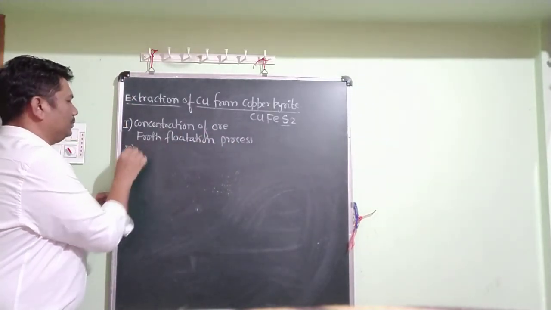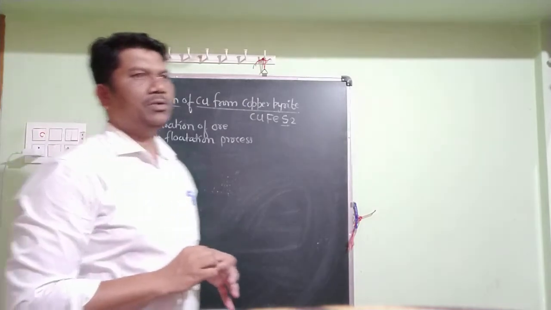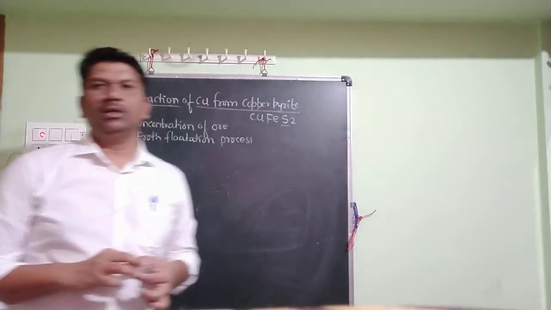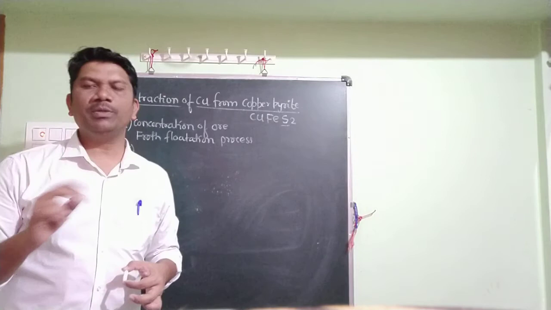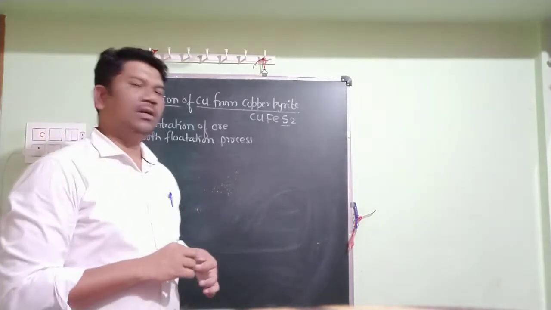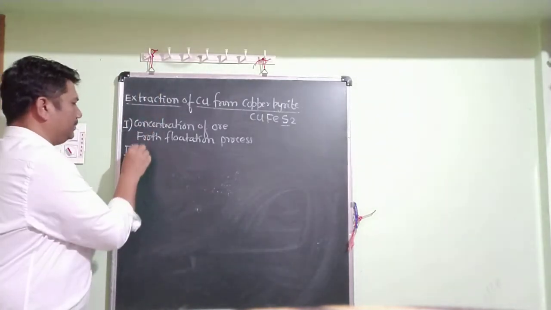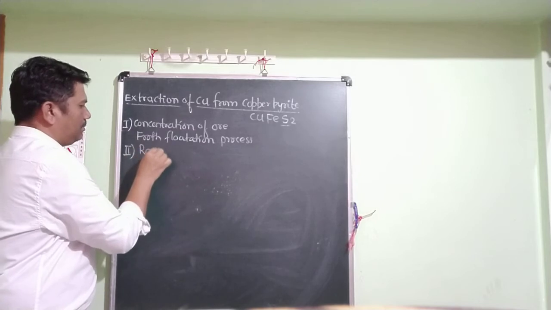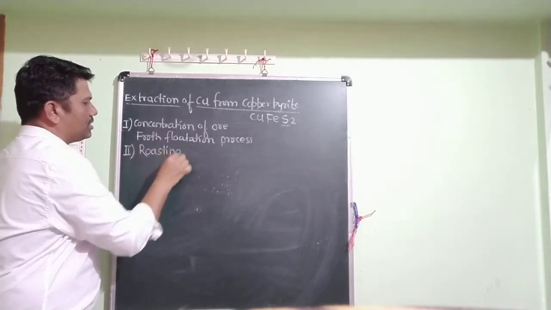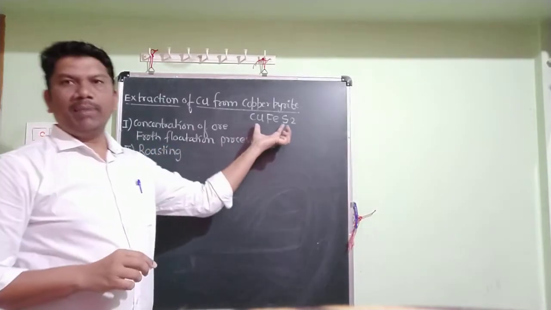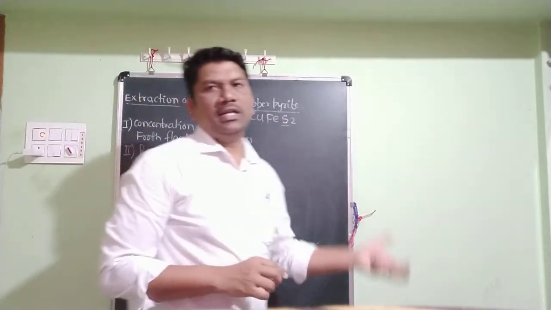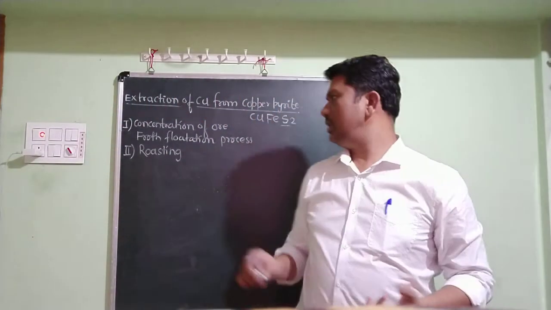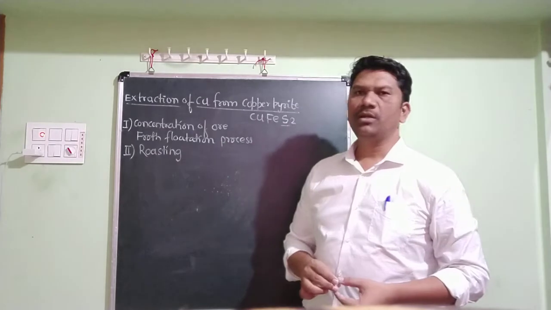Step number 2, according to the general steps, is conversion of ores into oxides. There are two methods, roasting and calcination. Here I will carry out roasting, because it is a sulfide ore. You know roasting is generally done for sulfide ores. Therefore the second step is roasting.